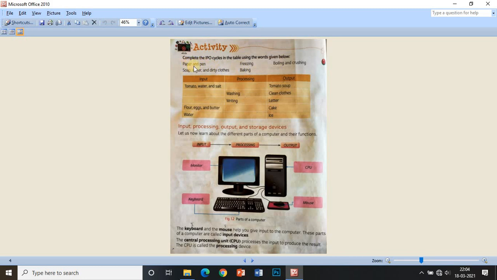So these are the words you can see clearly: paper and pen, freezing, boiling and crushing, soap, water and dirty clothes, baking. With the help of these words you have to complete this table. So this is your homework. You have to complete this table at home, in your computer books.